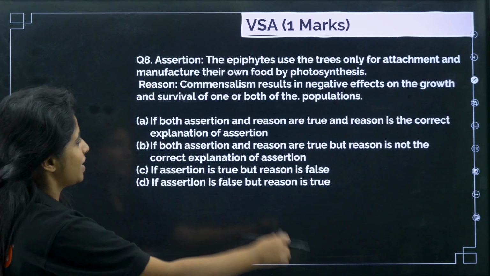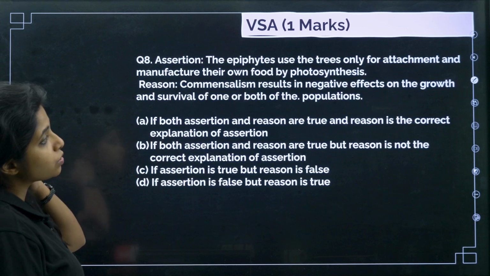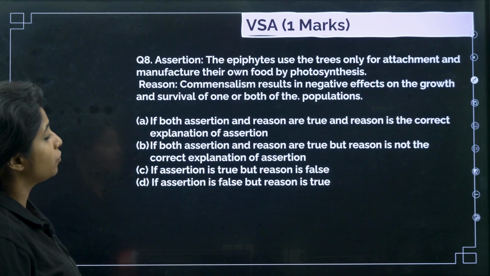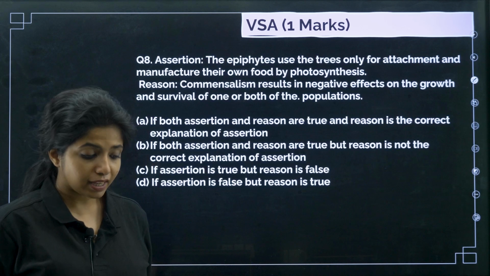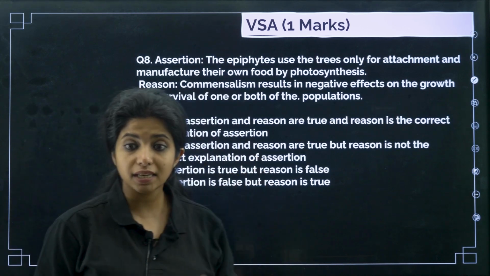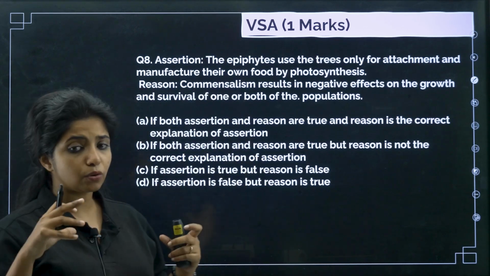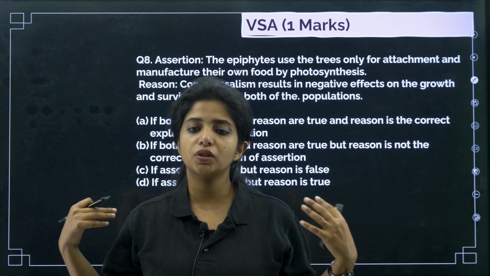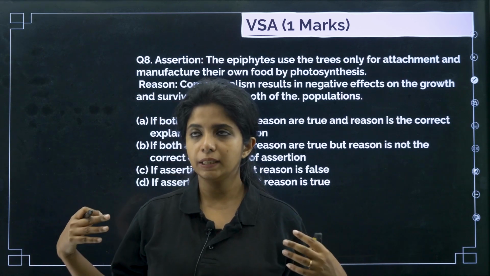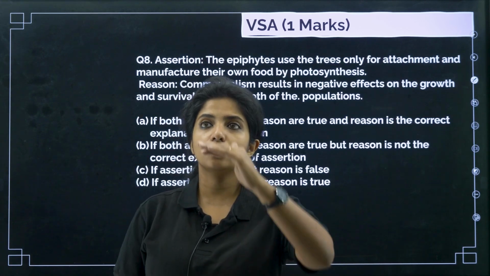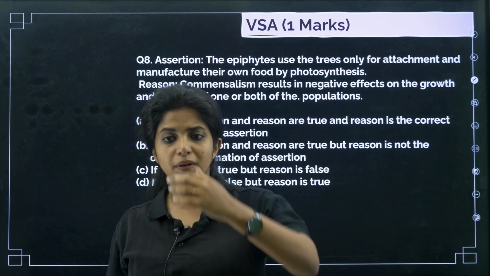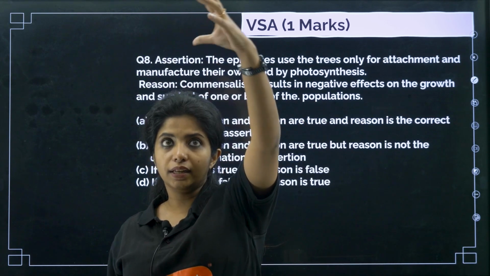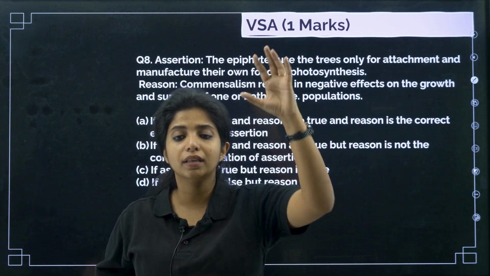Chalo, next question. The epiphytes use the tree only for attachment and manufacture their own food by photosynthesis. So epiphytes, orchid is an epiphyte. Epiphyte means something that grows on another plant. Why is it growing there, dear children? Epiphytes mostly want to grow at the top region so that they get enough sunlight. Usually they cannot, so if they find a spot like that, they'll get enough sunlight and everything. That is why they are there.